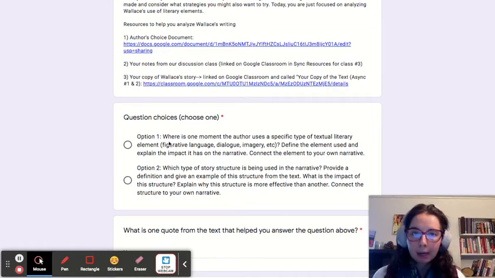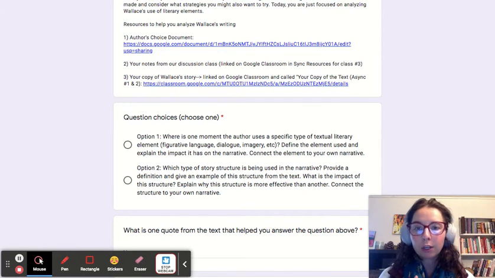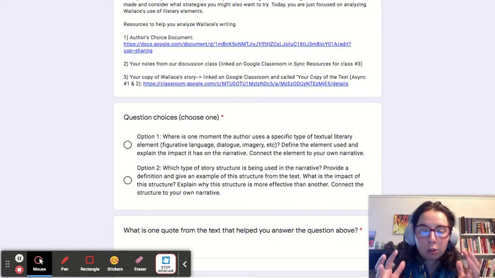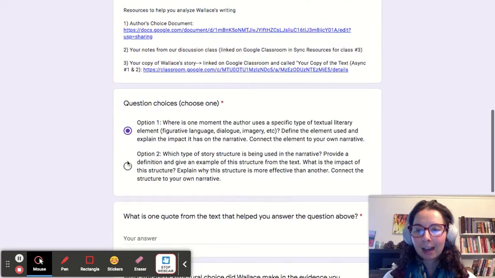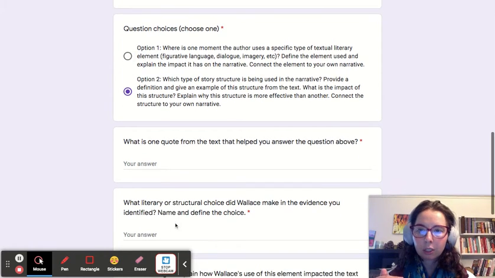So option 1 is about the specific textual literary elements like figurative language, dialogue, imagery, those kinds of things that Wallace used. So you can choose to focus on those. Or you can choose to focus on the structure of Wallace's story, and you could choose that second option if that's what you're interested in. So it doesn't matter which one you choose, select one. Or select 2, totally up to you. But then the rest of the questions are going to refer to whichever option you selected.